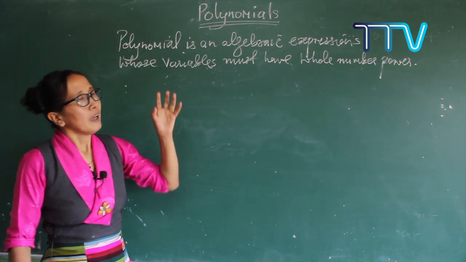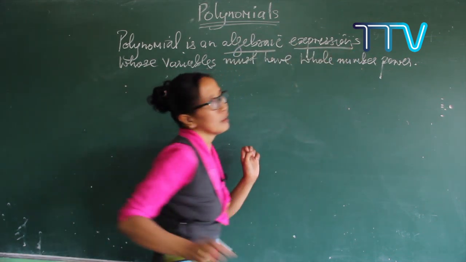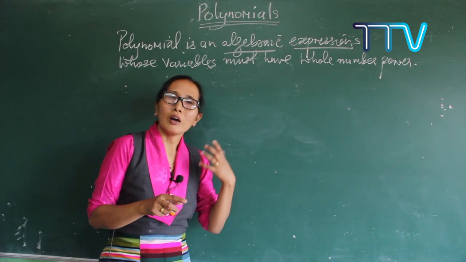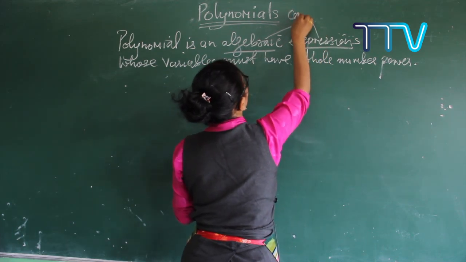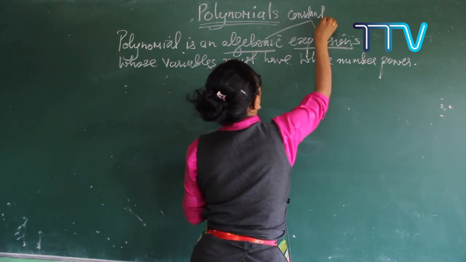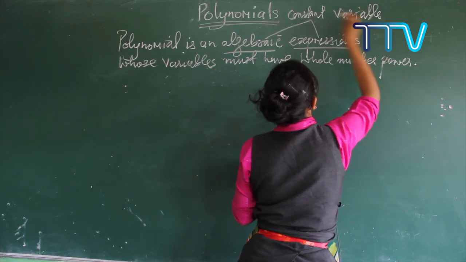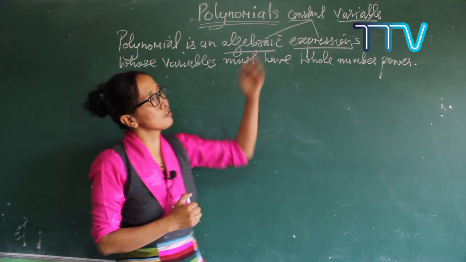So see here, algebraic expressions. What is meant by algebraic expressions? Let me revise. An algebraic expression is a combination of constants and variables. So again there are two more concepts. Constants and variables. You have to know what constants are and what variables are.